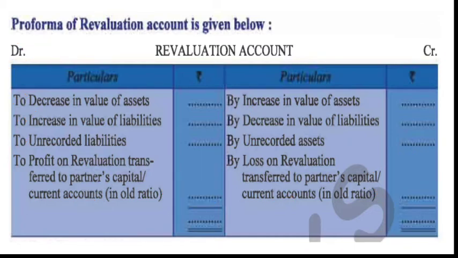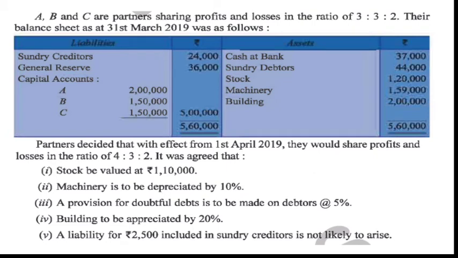Let us solve one question so that we can make this concept clearer. You can see the question is there. A, B and C are partners sharing profit and loss in the ratio of 3:3:2. It means 3/8, 3/8 and 2/8. The balance sheet is as follows. This is the balance sheet. Liabilities are there, assets are there.